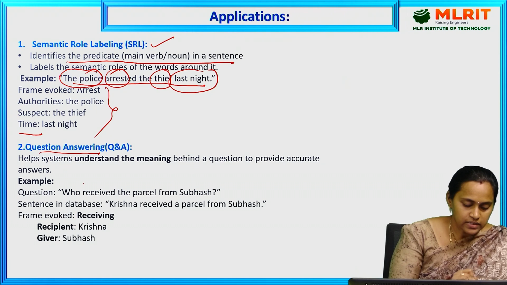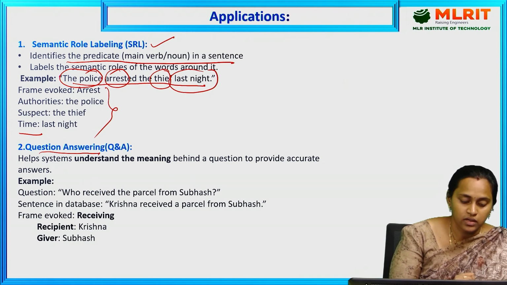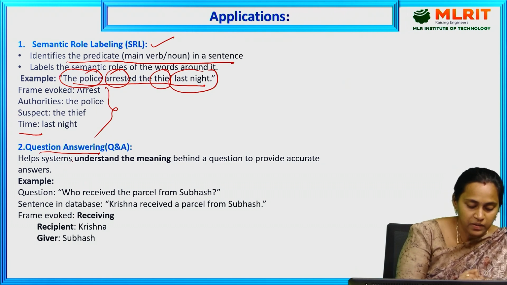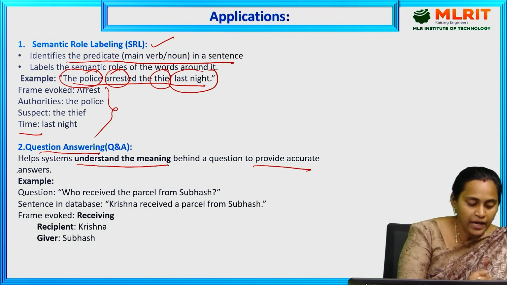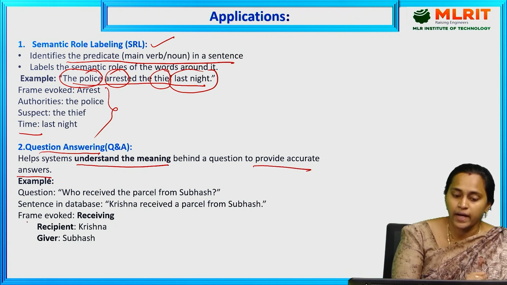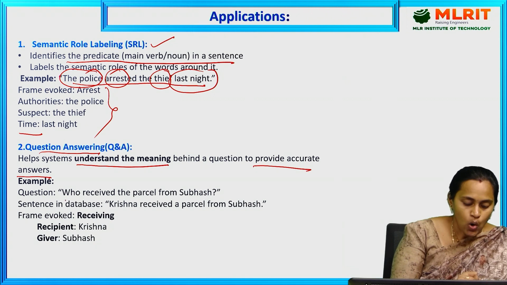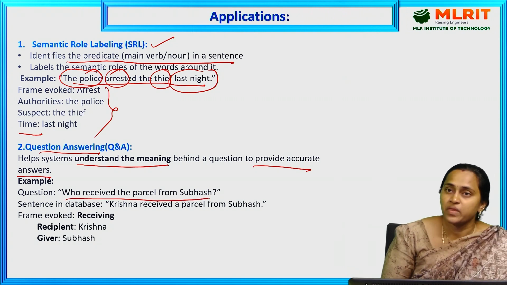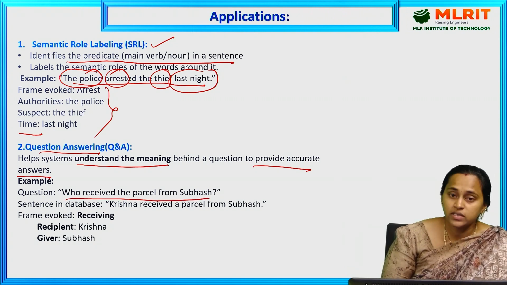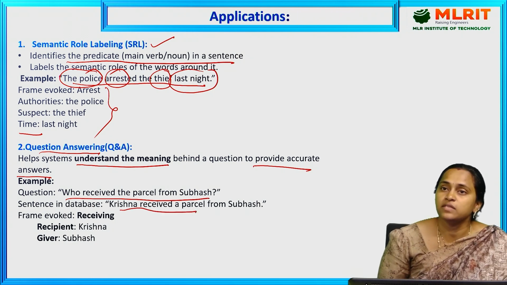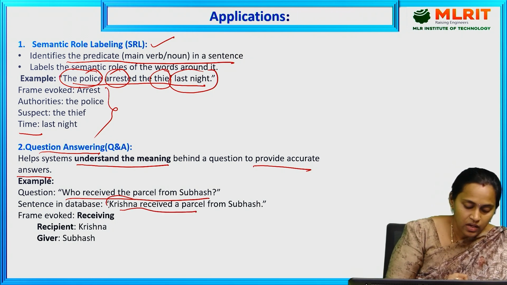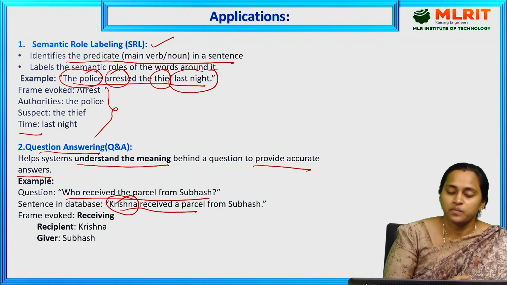That means we are asking the question, and the system will retrieve the answer. You have to understand the meaning behind the question to provide accurate answers. Let's see the question: who received the parcel from Subhash? This is the question, right? So what answer will we get? The sentence in the database: Krishna received the parcel from Subhash. This is the answer you will get from the system.